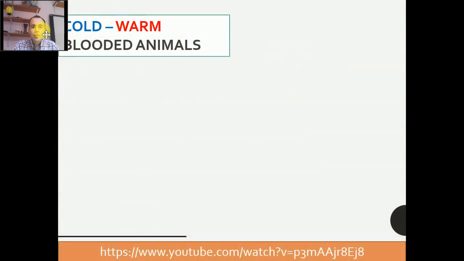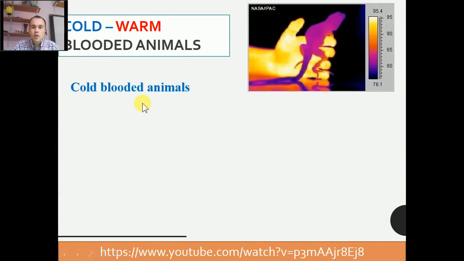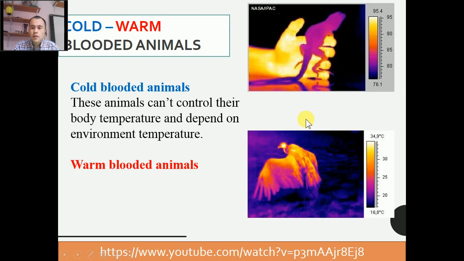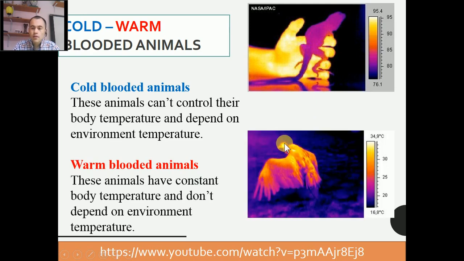The first one, cold-blooded. Cold-blooded are the animals that have body temperature which depends on the outside environment. What about warm-blooded? These are the animals that have constant body temperature, independent of the environment. For example, the bird doesn't depend on the environment.